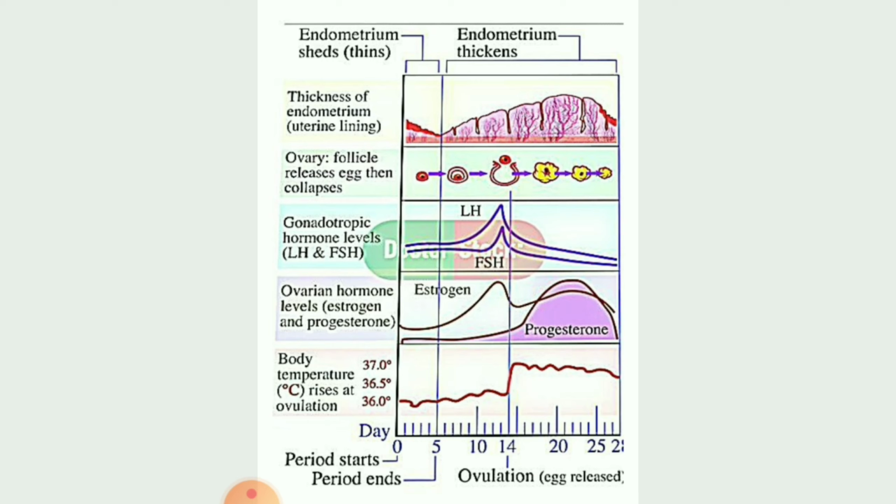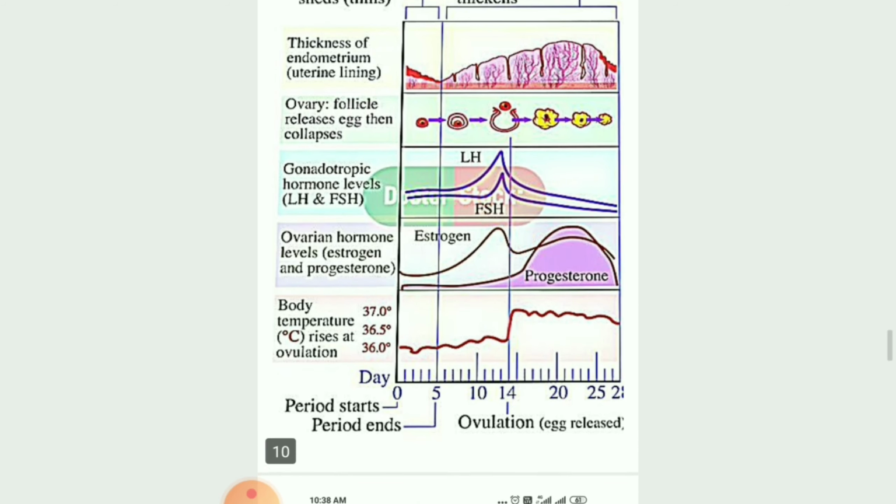Okay children. And luteinizing hormone and follicle stimulating hormone will be increased from day 5 to day 14. That is, in the second stage they will be increased before ovulation. When the ovulation is carried out, during that time it will be increased. Okay children.